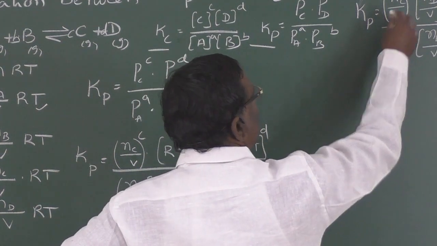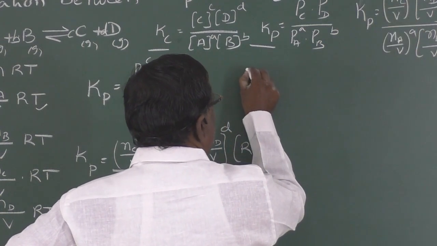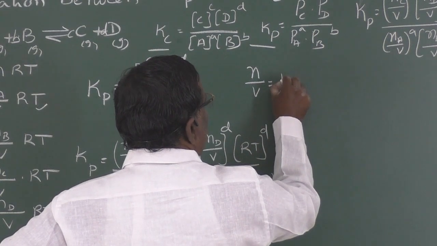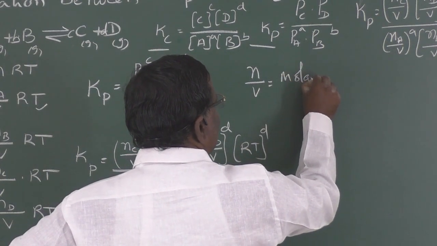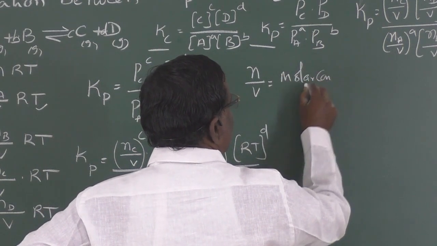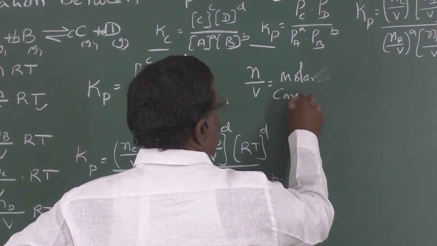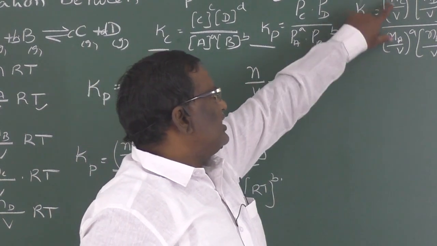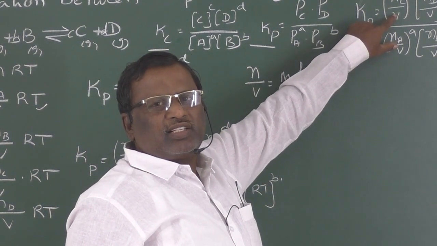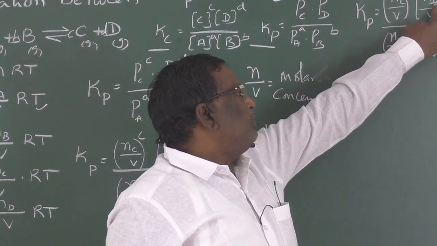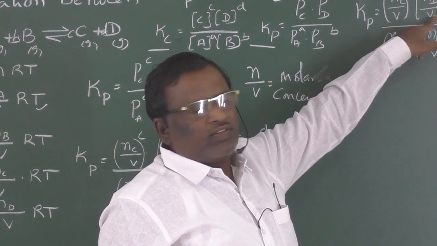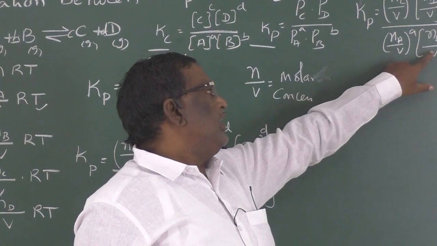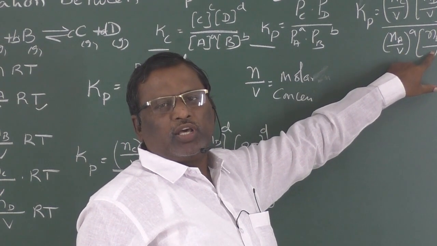Here n by V is nothing but molar concentration. So Nc by V is the molar concentration of C, Nd by V is the molar concentration of D, Na by V is the molar concentration of A, and Nb by V is the molar concentration of B.